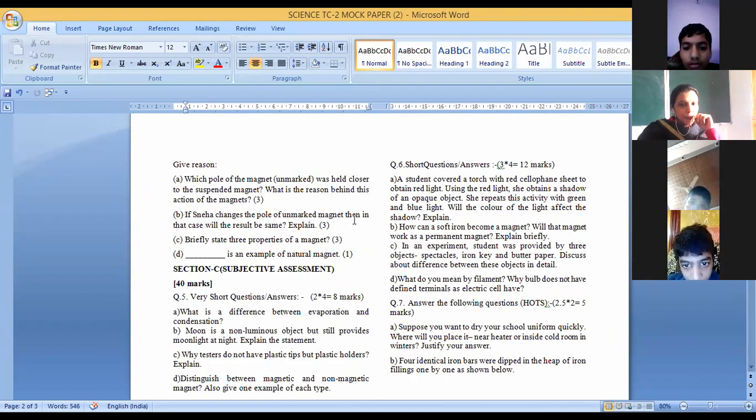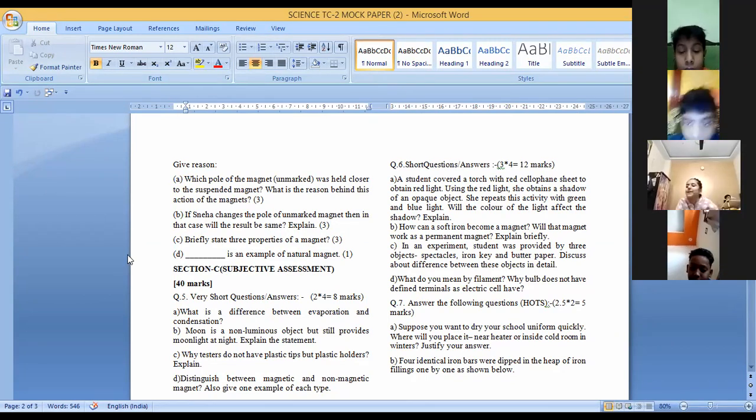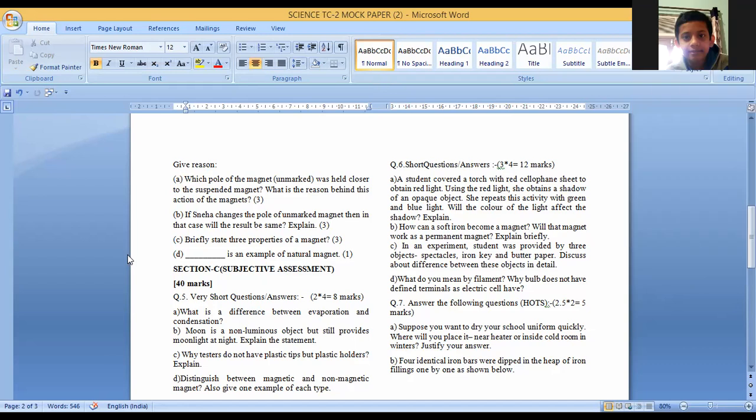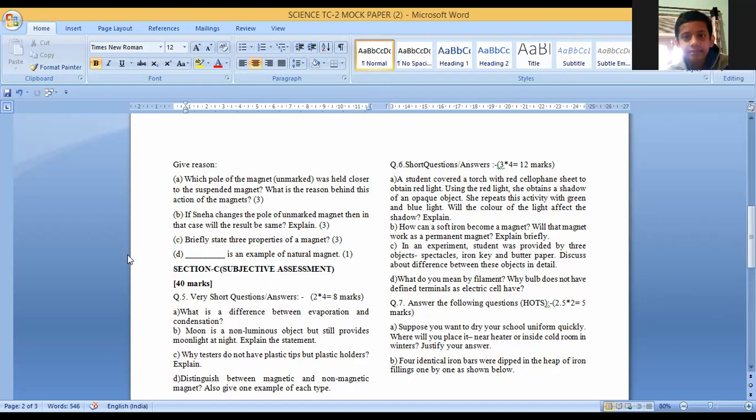If Sneha changes the pole of the unmarked magnet, then in that case, will the result be the same? Now what has she done? No, it will attract. Yes, Vedic. What will happen if she changes the pole of the unmarked magnet? Then it will attract. Briefly state 3 properties of magnet. Kindly raise your hand, children. You have to tell the 3 properties of magnet. Yes, Madhav Kara. What are the 3 properties of magnet?